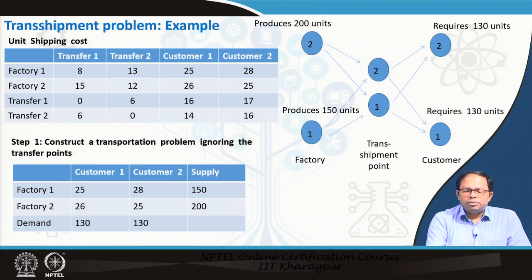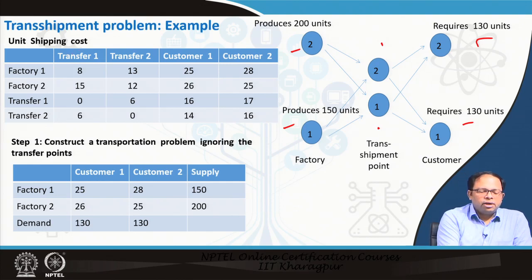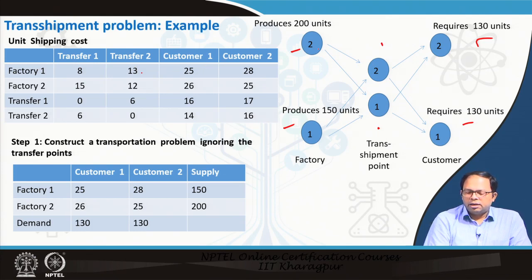So we have got two factories. Suppose this one produces 200 units, this one produces 150 units. These are the two transshipment centers, and we have two customers. Both of them require 130 units, and the shipping cost is given: factory 1 to transfer 1, cost is 8, factory 1 to transfer 2, cost is 13, factory 1 to customer 1 directly is 25, factory 1 to customer 2 directly is 28, and so on. So we have given this unit shipping cost. This data is available with us.